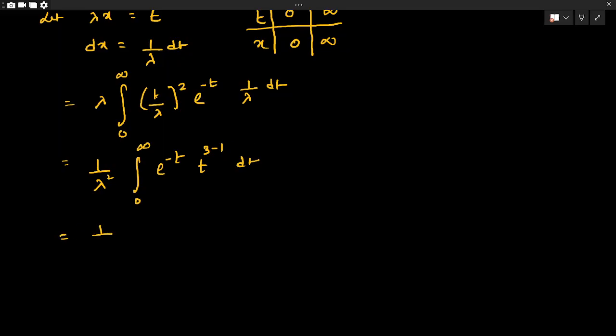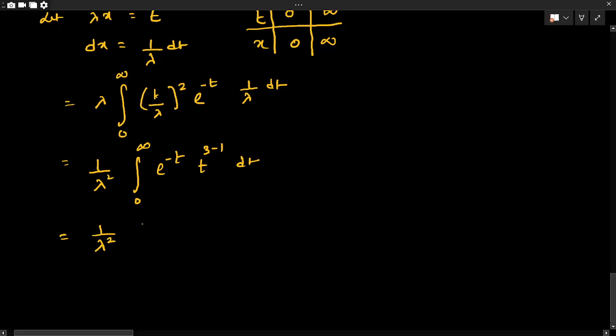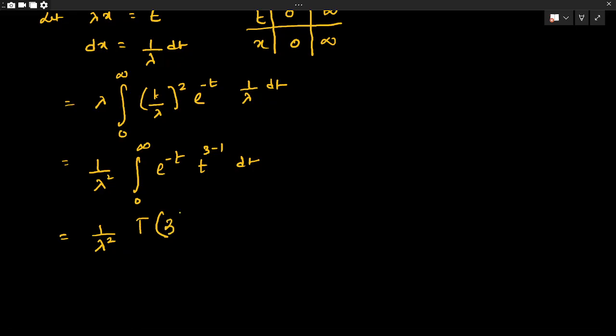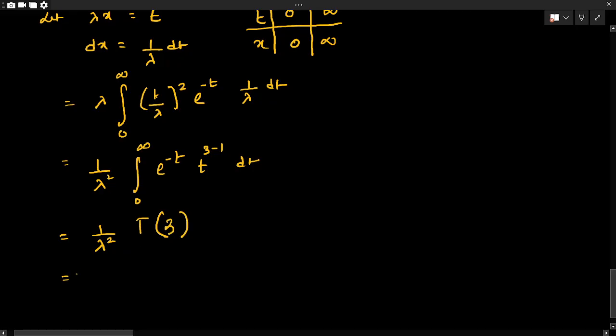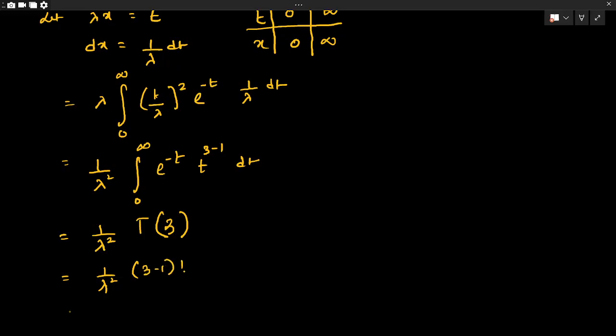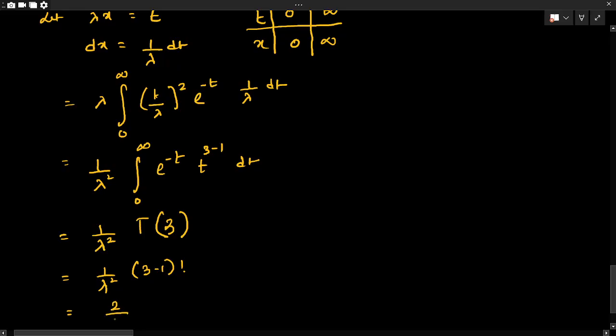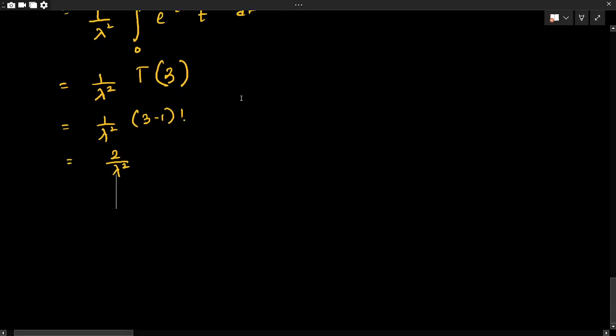So we can write it as 1 by lambda square into gamma of 3. The value of gamma 3 will be 3 minus 1 factorial. So ultimately this value will be 2 by lambda square. So we have calculated the value of the expectation of x square.